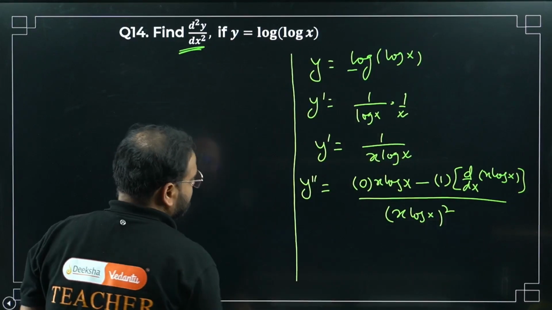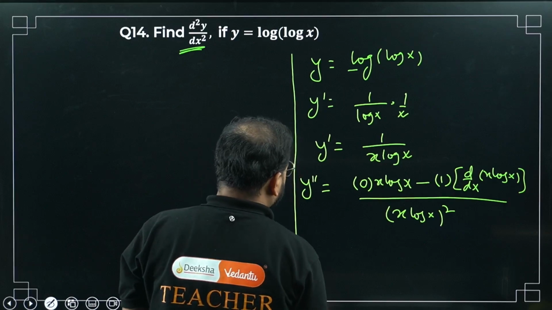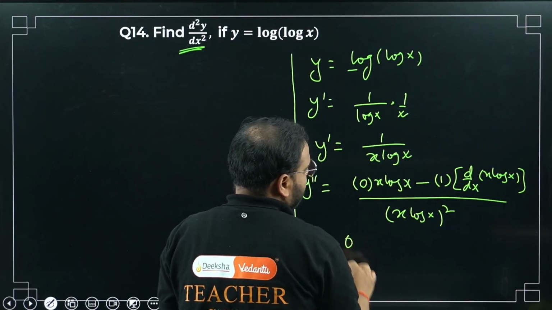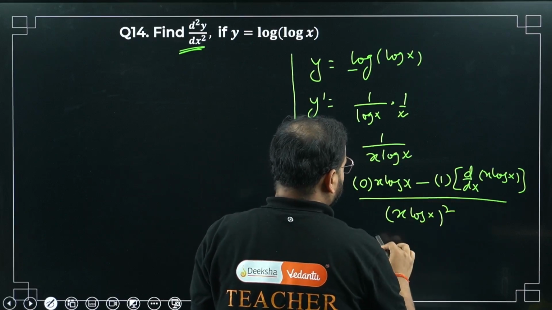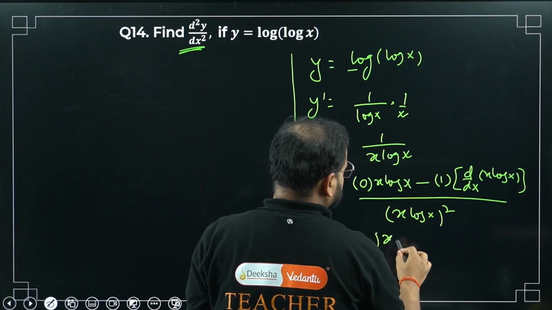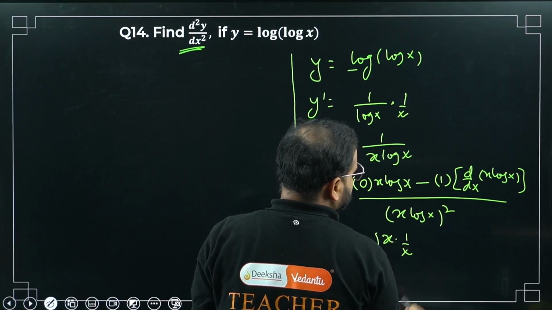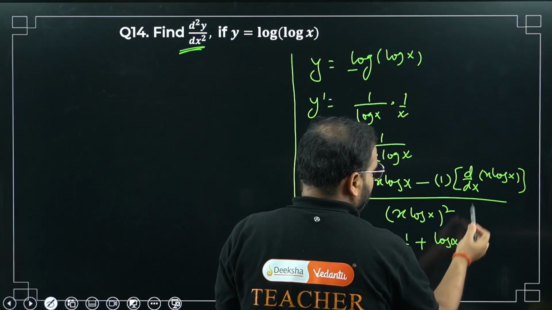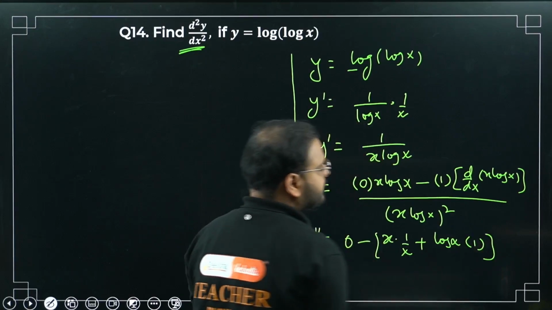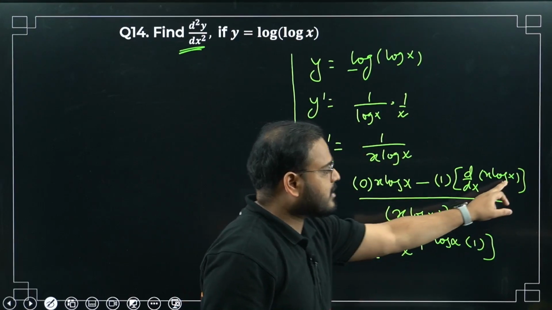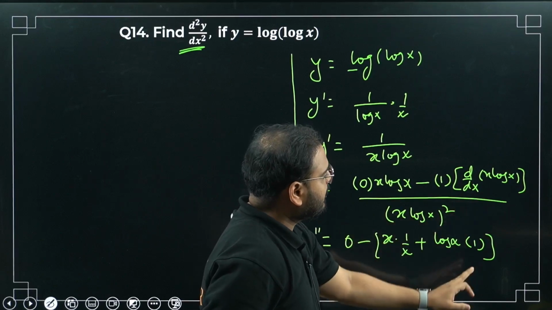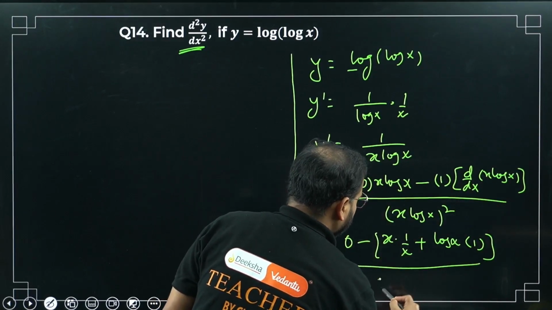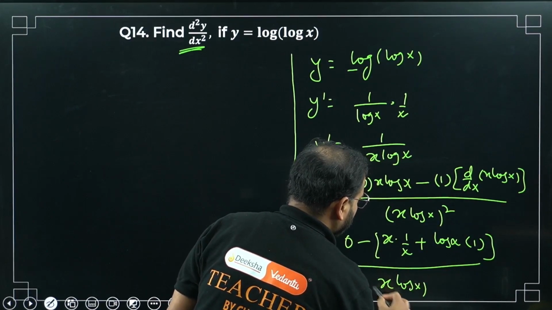Okay. Now if I take this another step, this will be 0 minus sign. Differentiate this with the product rule. So for x, I'll keep it as it is. I'm going to get for this 1 by x, plus sign will come. This time I'll keep log x as it is. For x, I'm going to get simply 1. First I kept x as it is. For log x I got 1 by x. Next time I kept log x as it is, and for x I got 1. Whole thing divided by x log x the whole square.